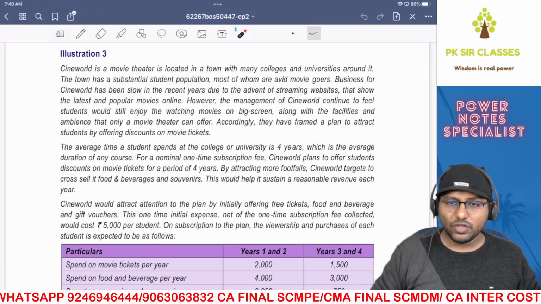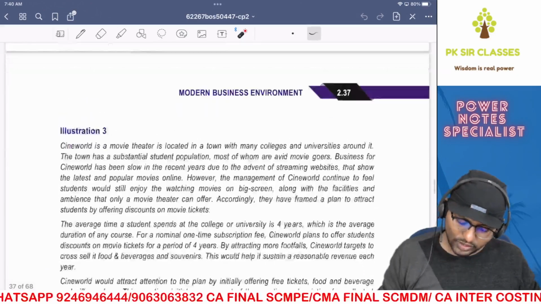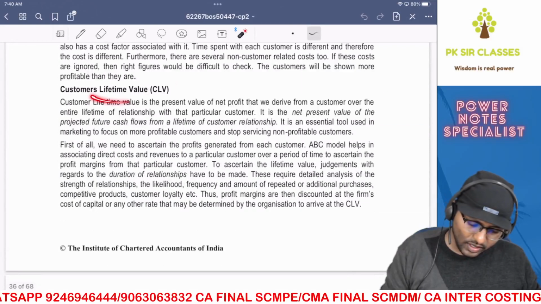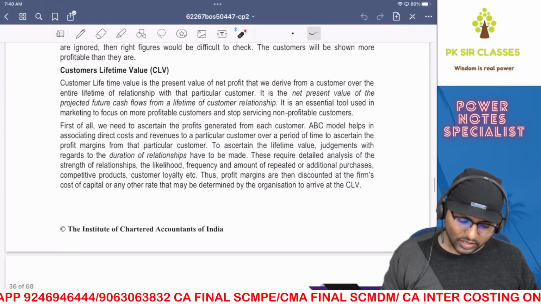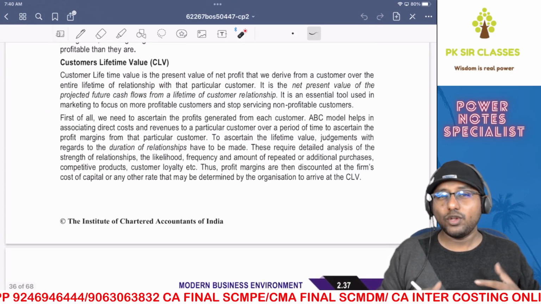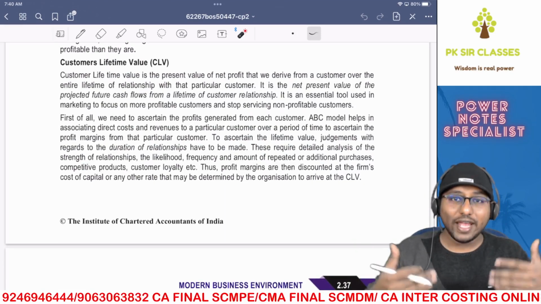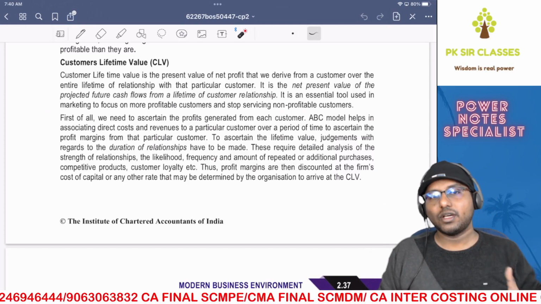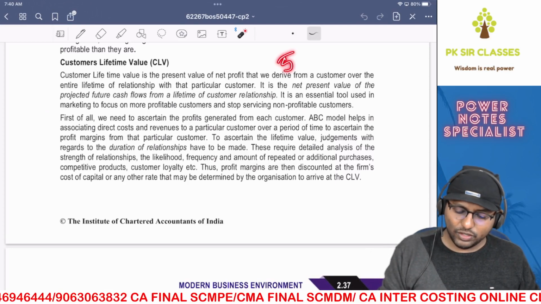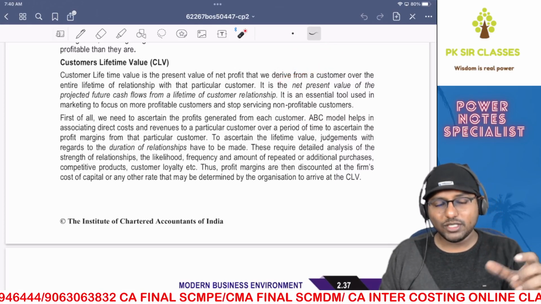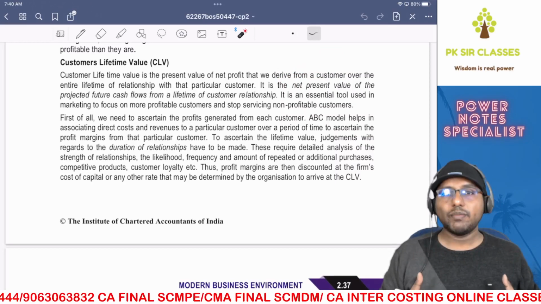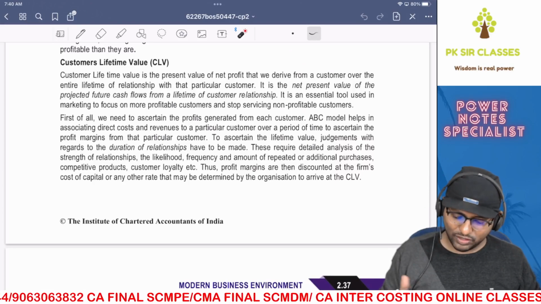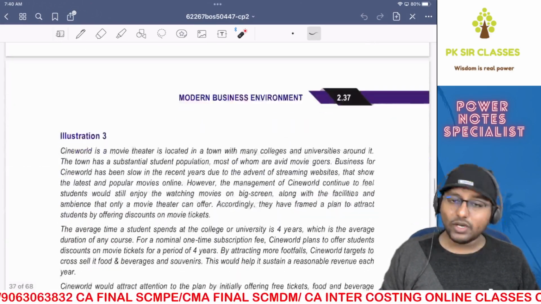Right, friends, let's move on to the next one. Now, this is a case scenario based on customer lifetime value. Customer lifetime value is a very simple concept: it is nothing but the present value of all the future cash flows that you are expecting to receive from a particular customer. So for the next 5 years or 10 years, so much is the money that you're expecting to get from them. You discount it to the present day, and that's your customer lifetime value. So it's a pretty simple concept. Now let's do a problem on that.